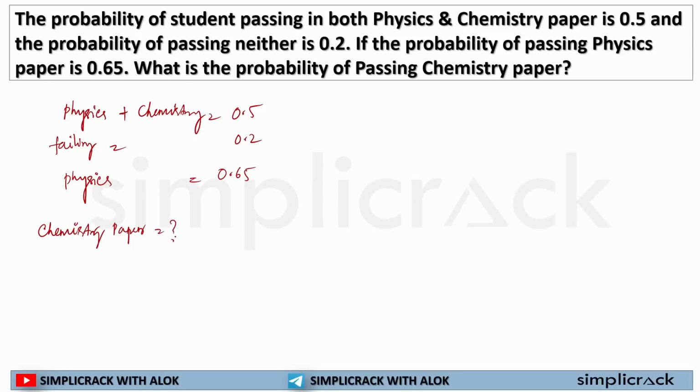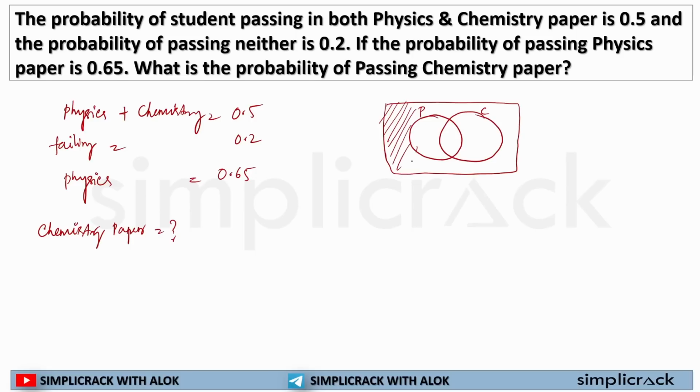Now see. This is a school of students in which some students passed in physics, some passed in chemistry, and these left-out students are failed students, right?